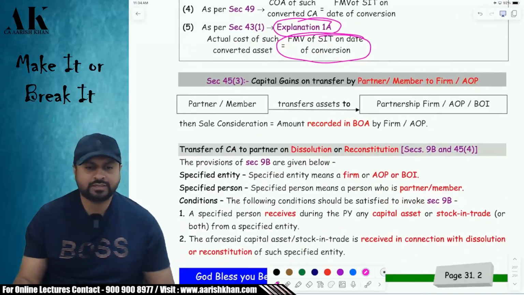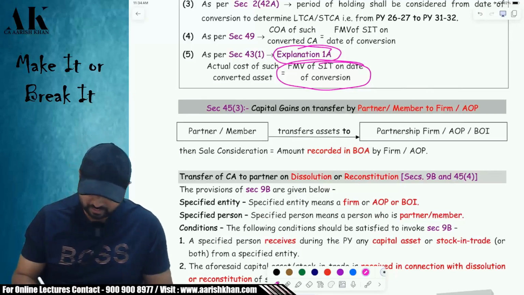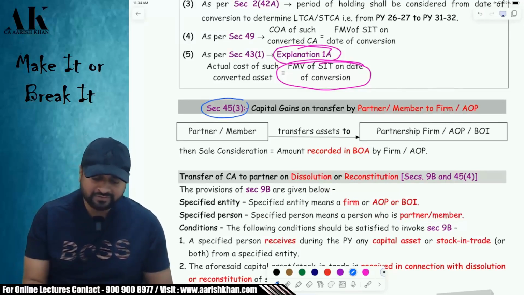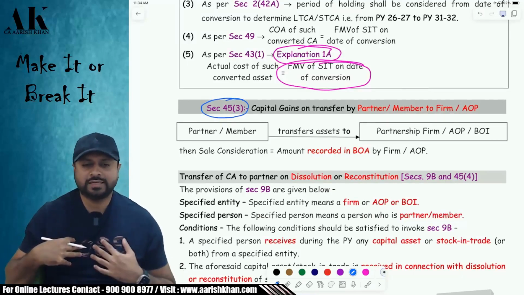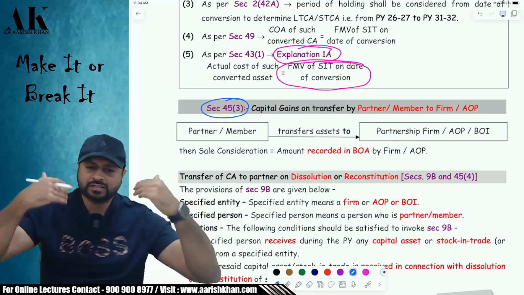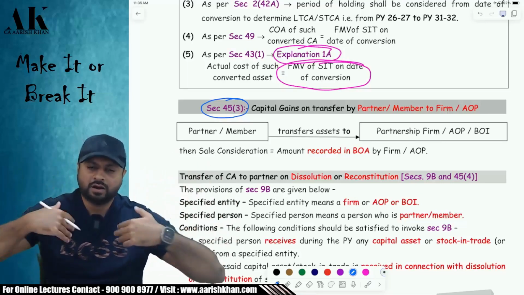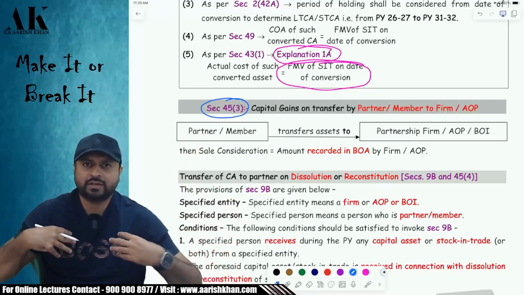Now we are moving ahead to some dangerous provisions, okay, which are slightly difficult to explain in words, but still I will try my best to explain to the extent it is possible from my side. Now, one is Section 45 subsection 3. Sir, what is Section 45(3)? 45(3) says that when a partner of a firm or a member of an AOP transfers assets to the partnership firm or to the AOP or BOI, then the partner will be liable for capital gains tax.